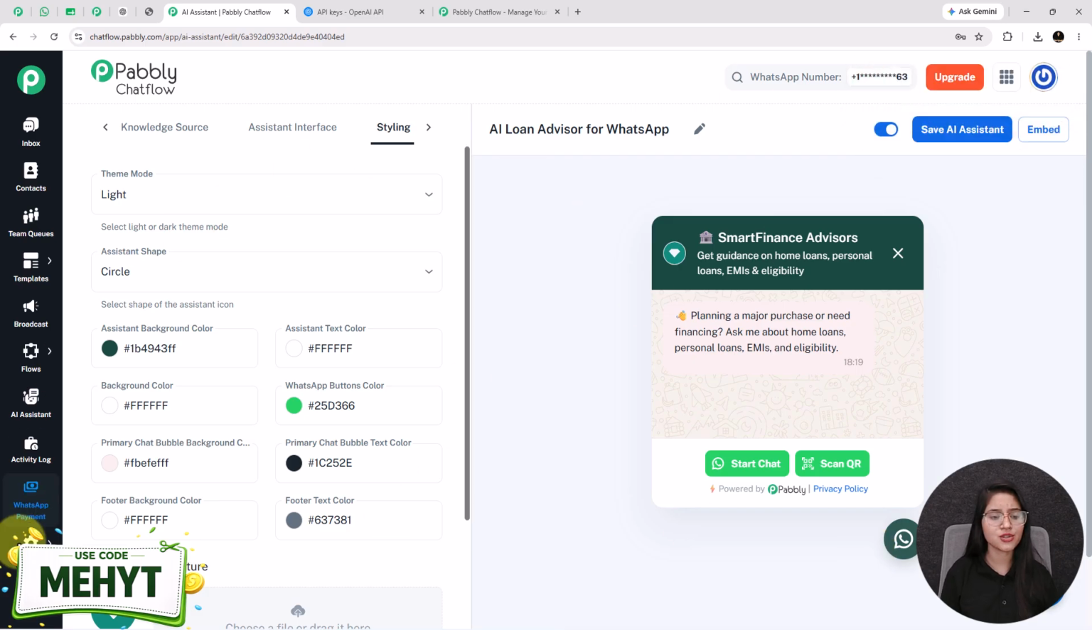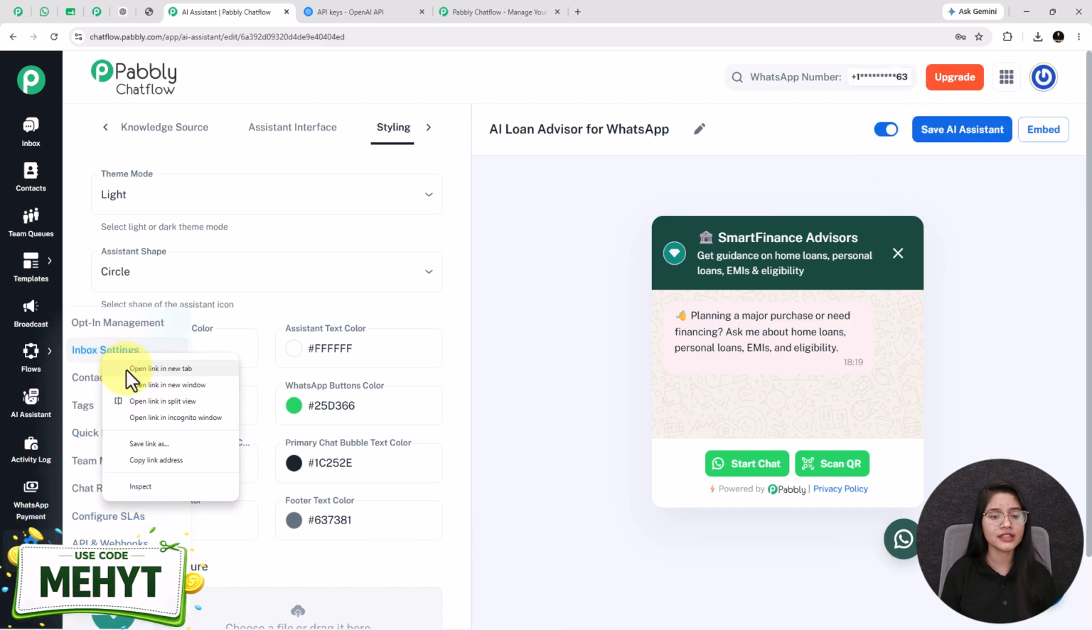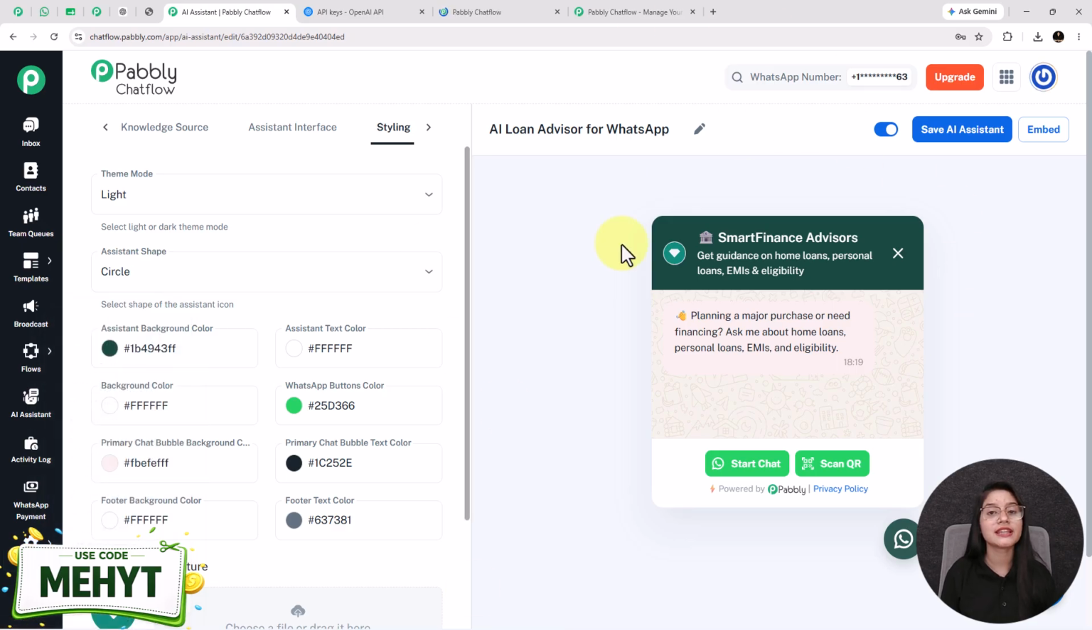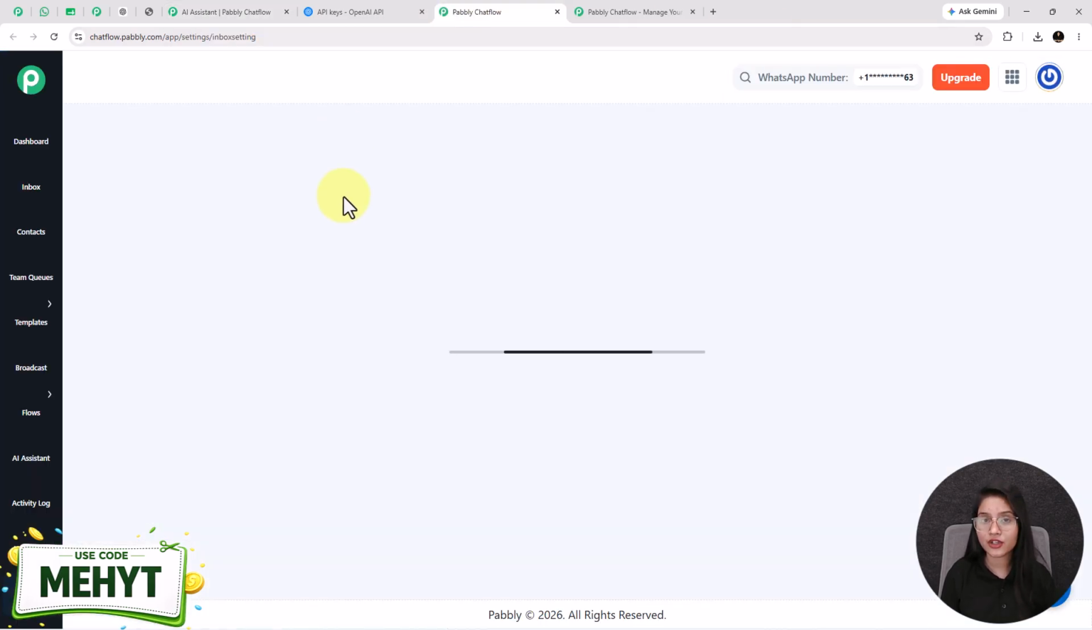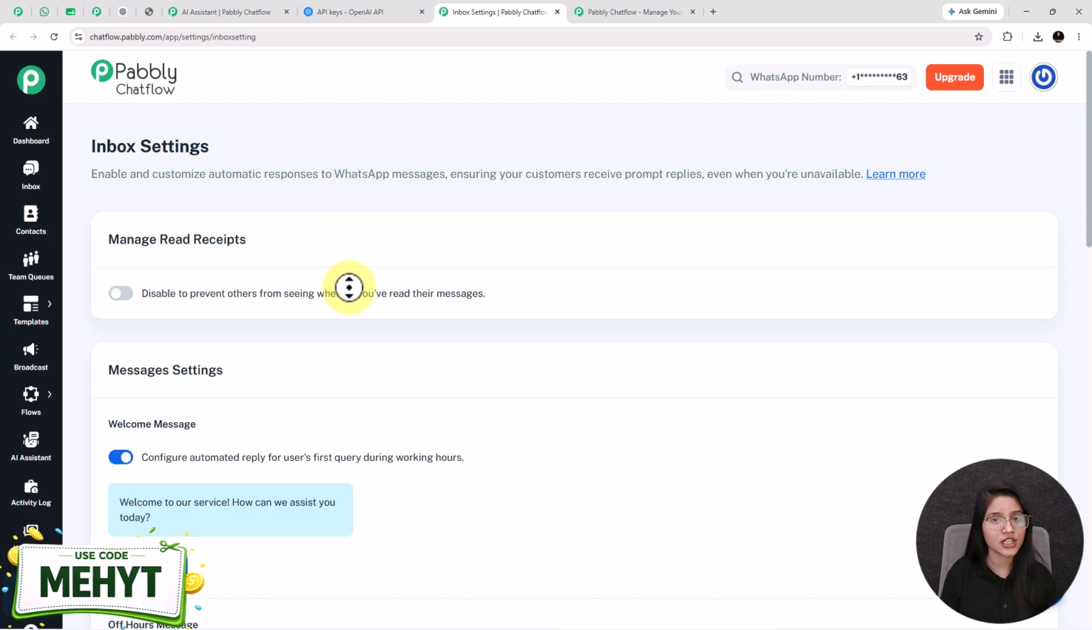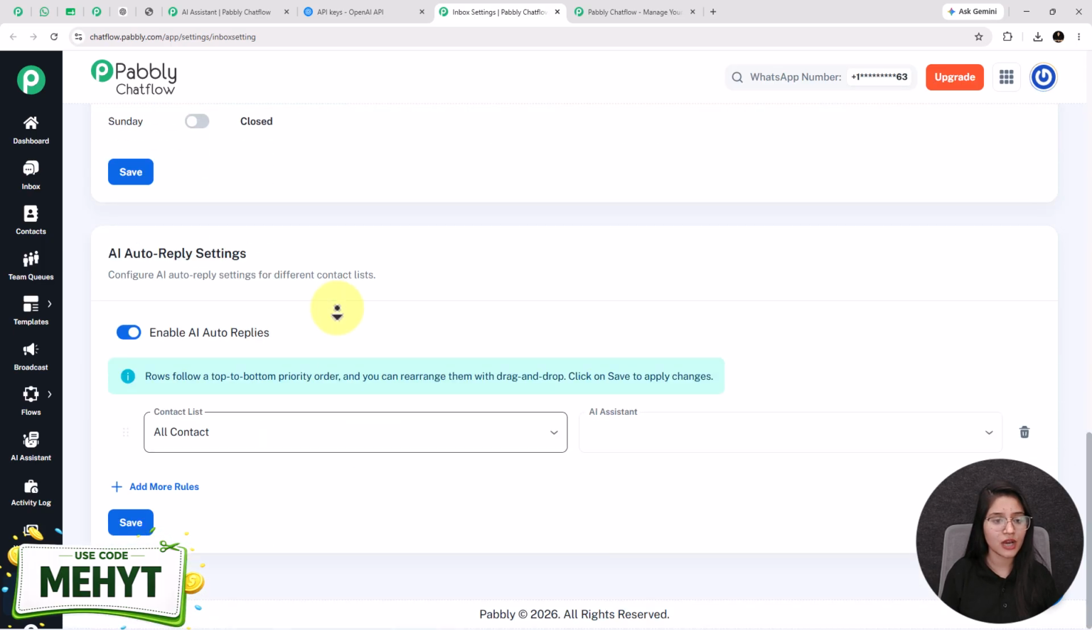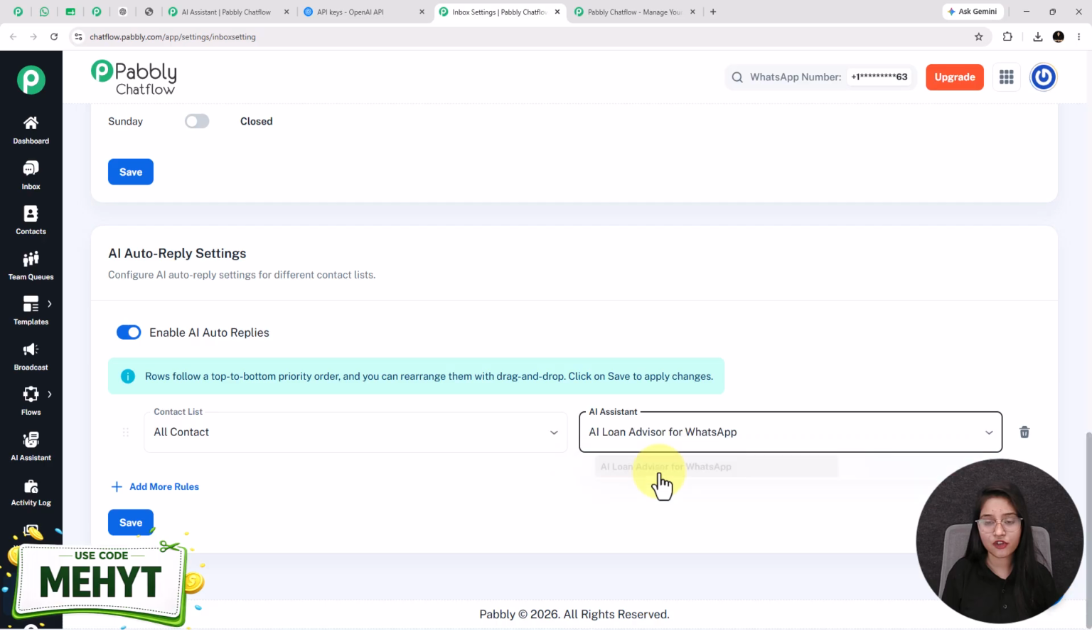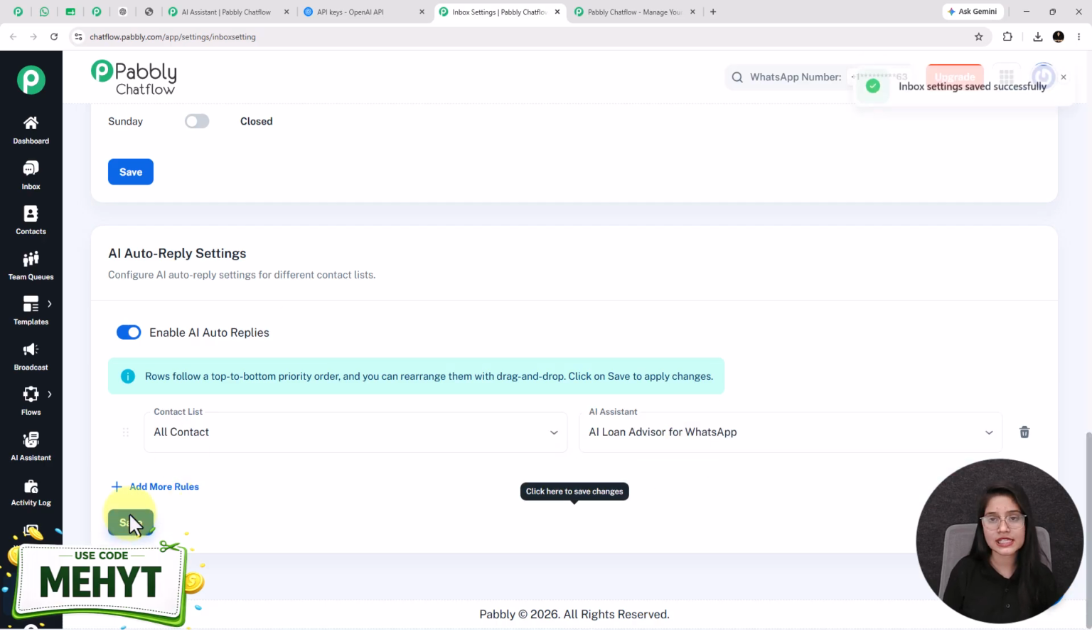After creating this, you have to click on the settings option and go in this inbox settings. Now I am going to set this AI assistant to all of my contacts. See, this is the inbox settings of Pabbly Chatflow. When you scroll down, you will see one option by the name of AI auto reply settings. You have to make sure to enable this toggle and select the contact list from here that you would like to set the AI assistant to, and select the AI assistant from this drop down. Next, click on the Save AI Assistant button. See, it says that inbox settings saved successfully. So this is how easily you can assign the AI assistant to all of your contacts.